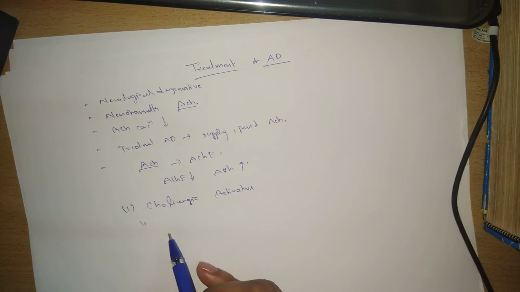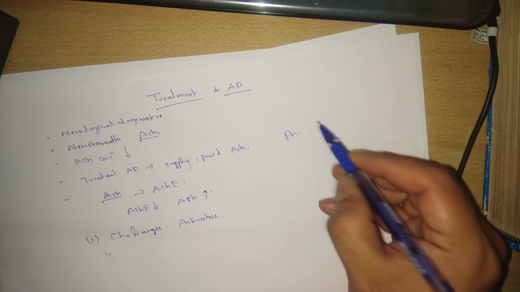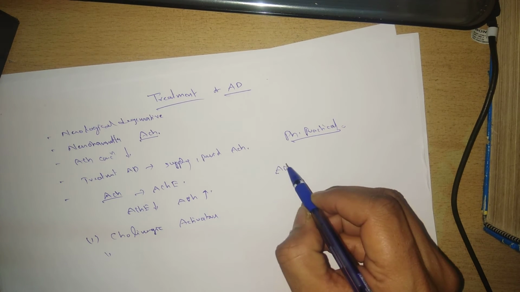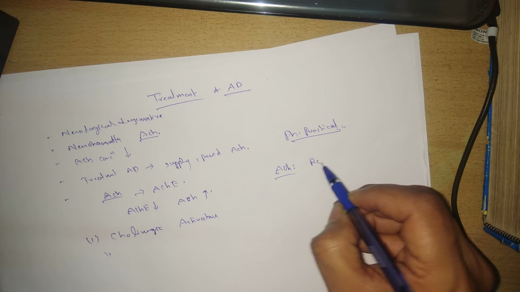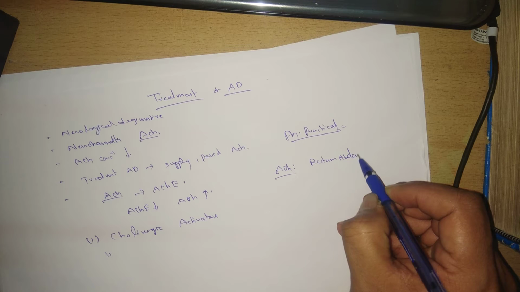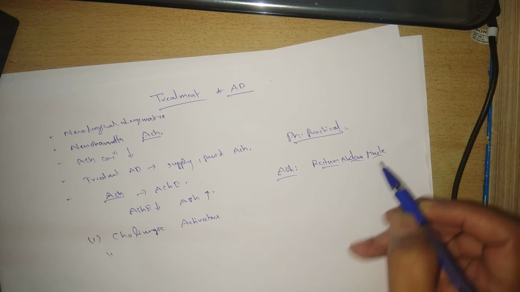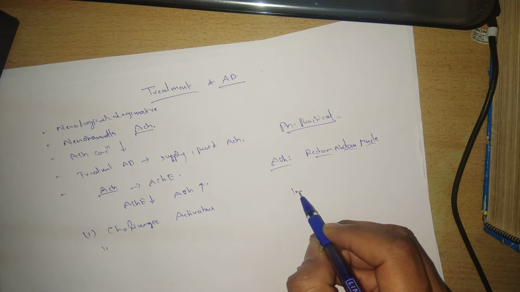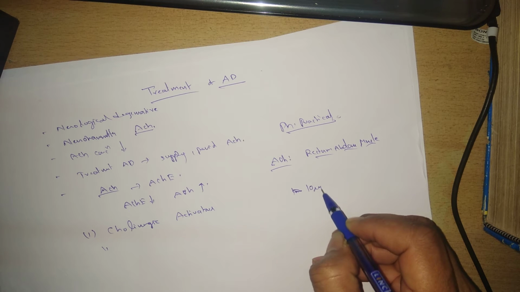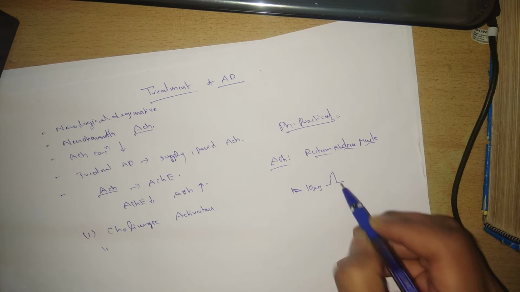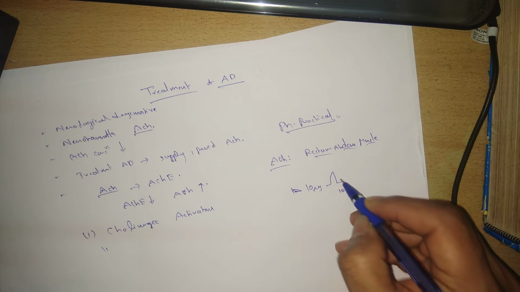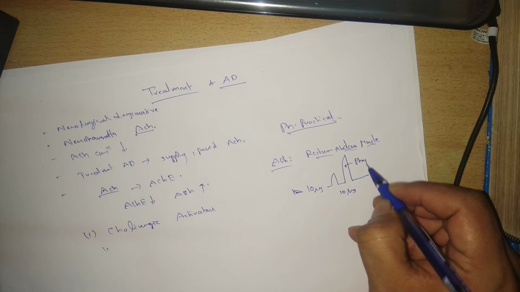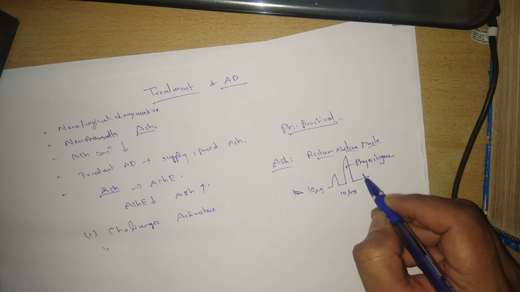If we recall once again the pharmacology practical, we take the responses of the acetylcholine neurotransmitter using the rectus abdominis muscle. For example, if 1 or 10 micrograms of acetylcholine gives a certain response, and you want to increase the response to the same dose of acetylcholine, we need to add physostigmine or neostigmine.